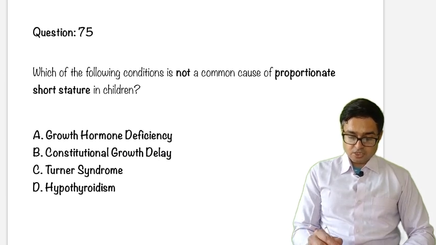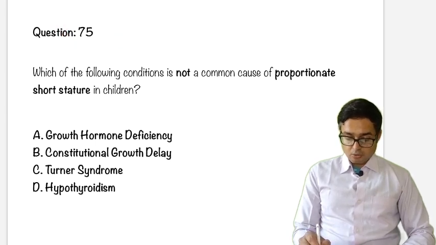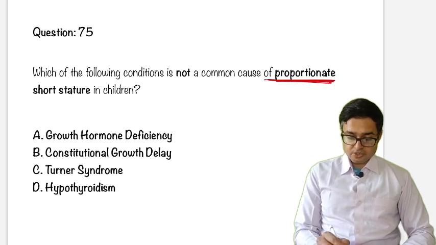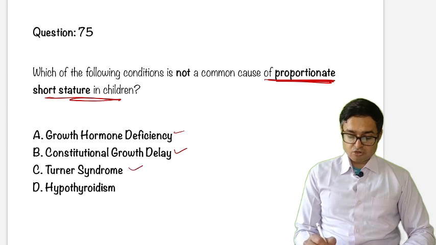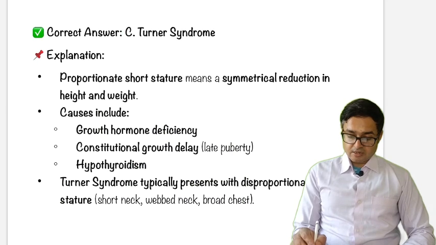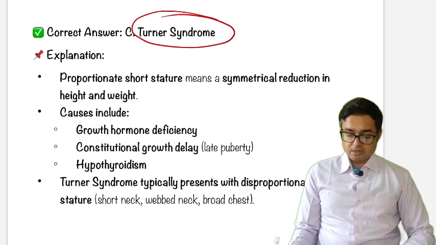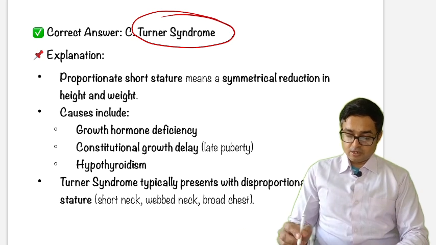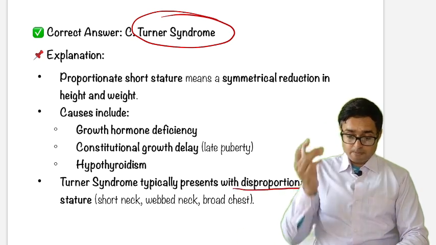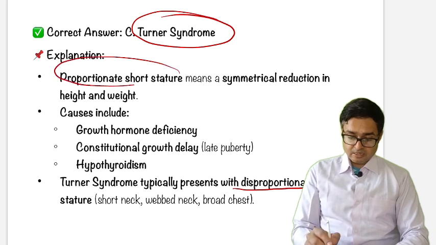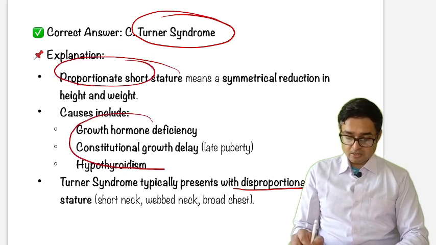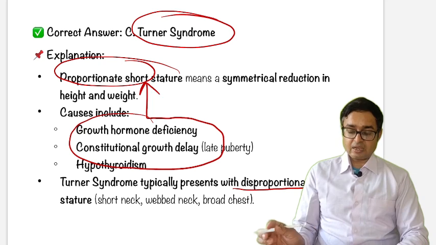Next is question number 75: which of the following conditions is not a common cause of proportionate short stature in children? GH deficiency, constitutional growth delay, Turner syndrome, hypothyroidism. The answer is Turner syndrome. Turner syndrome typically presents with disproportionate short stature, while proportionate short stature is seen in growth hormone deficiency, constitutional growth delay, and hypothyroidism.